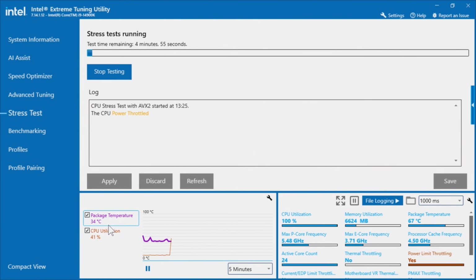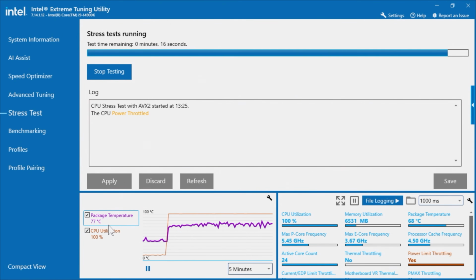Now, running the stress test again, and once again it's an accelerated stress test, but we can see that the temperatures have come right down, so we're straight away below 70 degrees and it's staying around 70 degrees for some time. Obviously as the test progresses, this is 100% CPU utilization, and of course the temperatures will increase, but you'll see that the actual current throttling will probably reduce or probably be non-existent.